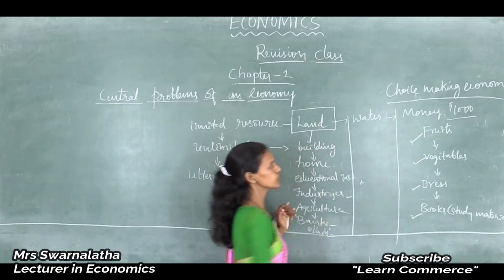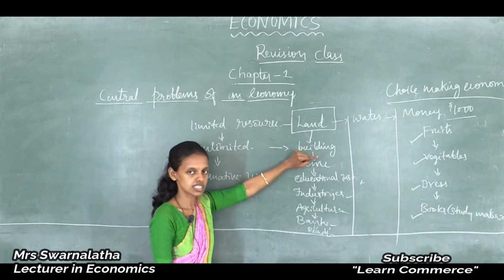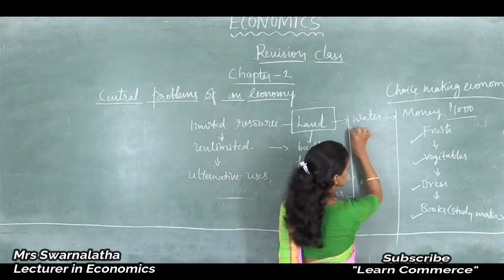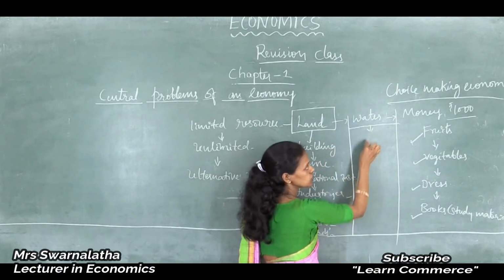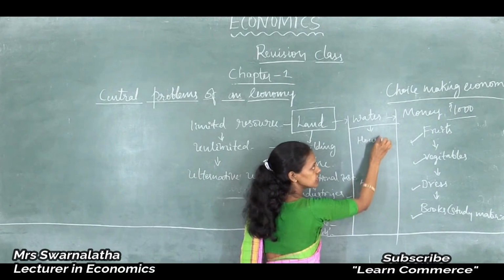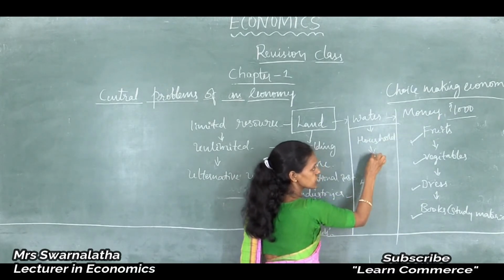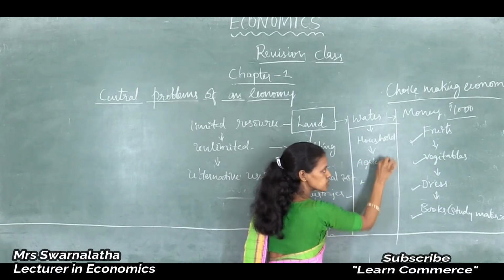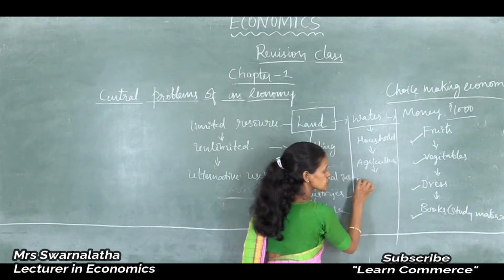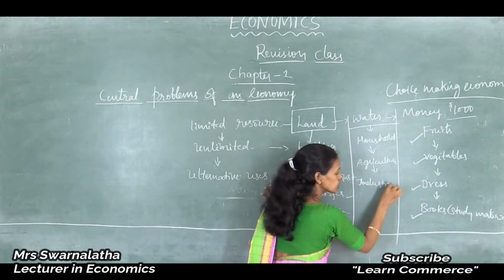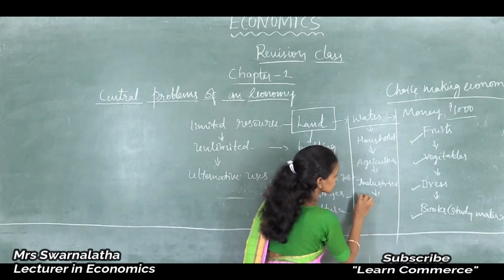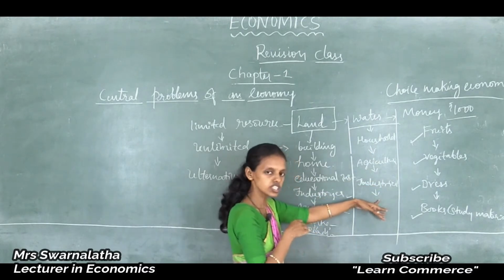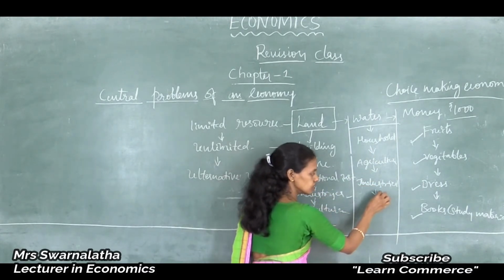Next, water is also a best example of a limited resource. As you know, scarcity of water is a big problem in our economy and society as well. Water can be used for household purpose, agricultural purpose, industrial purpose, even for drinking.